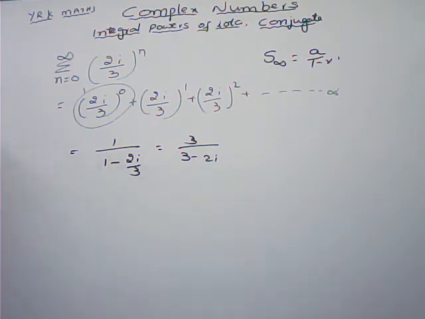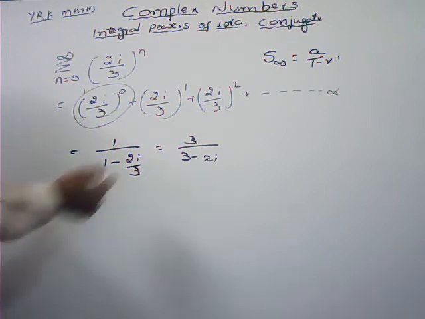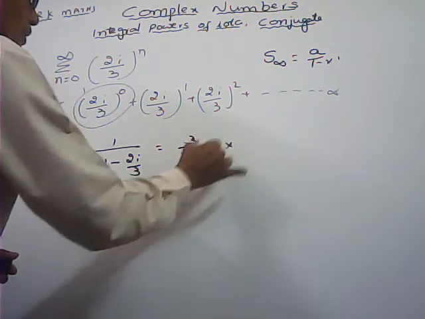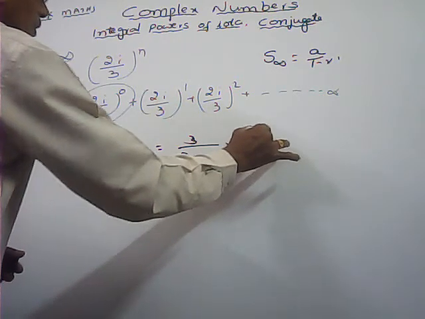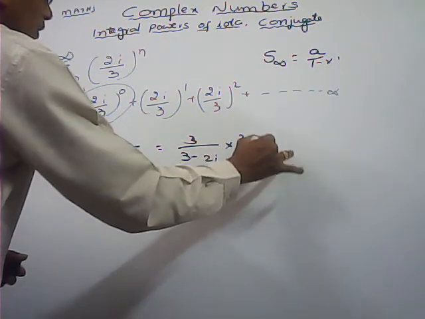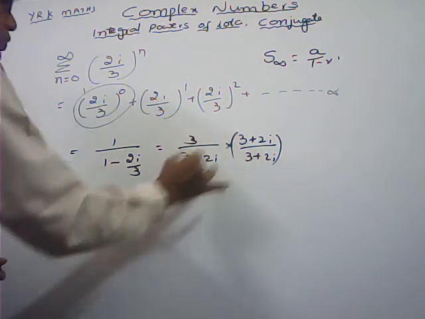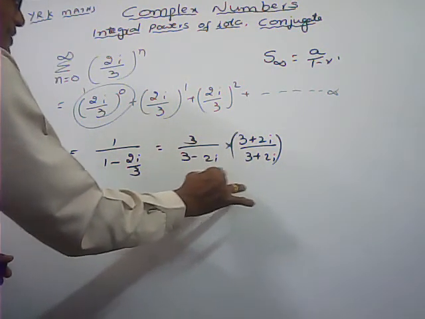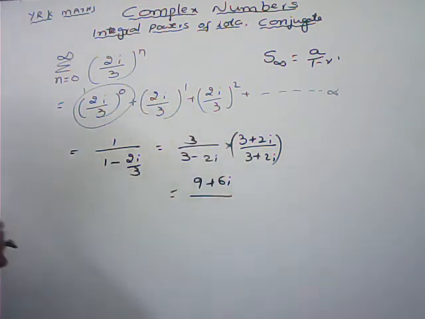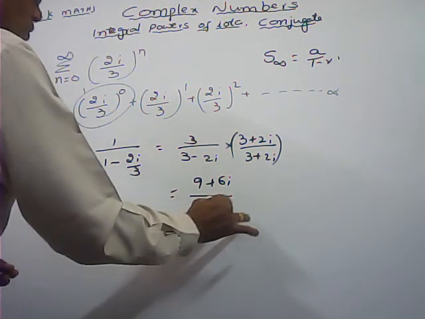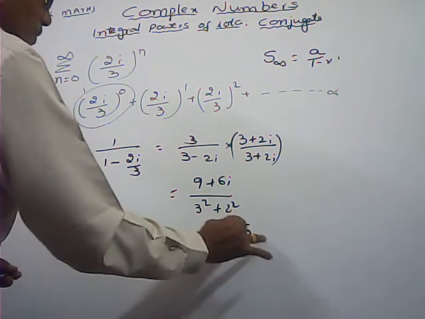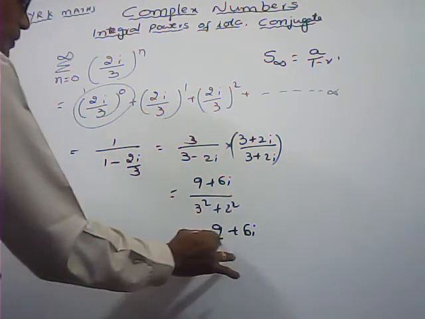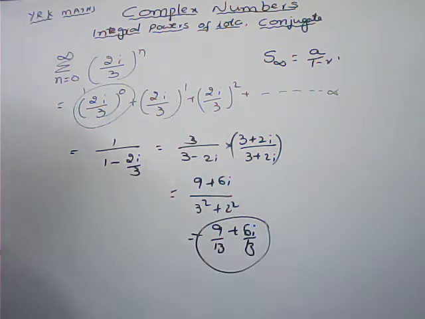What is the standard form of the complex number? a plus ib. So to express in the standard form, we have to rationalize the denominator. 3 plus 2i is the rationalizing factor. Now multiplying, 3 threes are 9 plus 3 twos are 6i. Here (a minus ib) into (a plus ib), as I just told you, simply we can write a square plus b square: 3 square plus 2 square is 13. So we get (9 plus 6i) by 13. Now this is in the standard form a plus ib: 9 by 13 plus 6 by 13 into i.